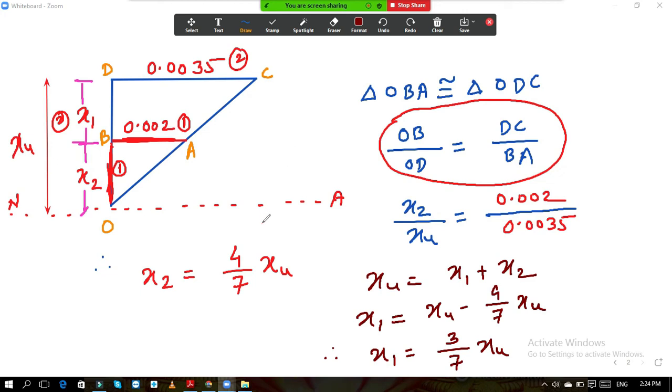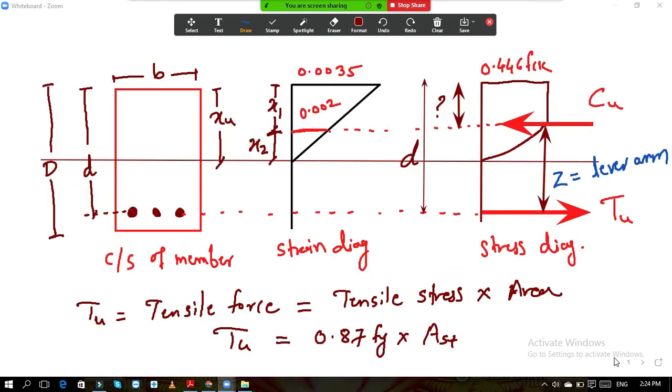Okay. So now these are the values of x2 and x1. Now remember these values. Now we will calculate the value of the force. To evaluate the value of this compressive force, we will calculate the area of this rectangular part and parabolic part.